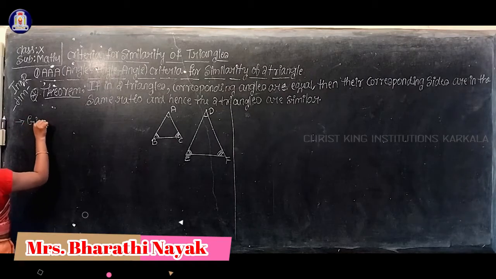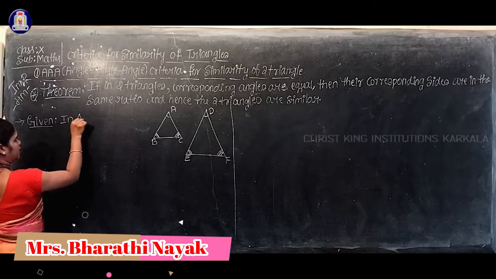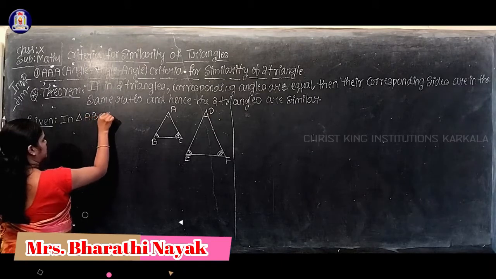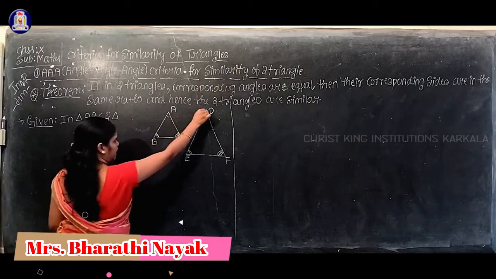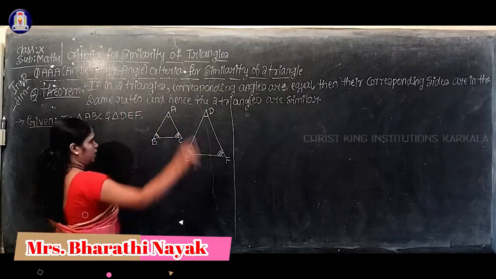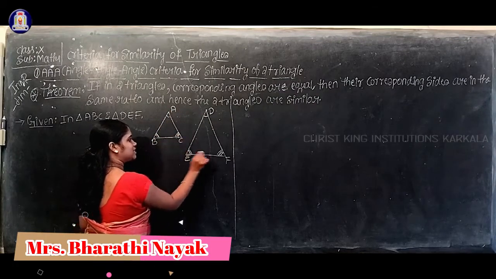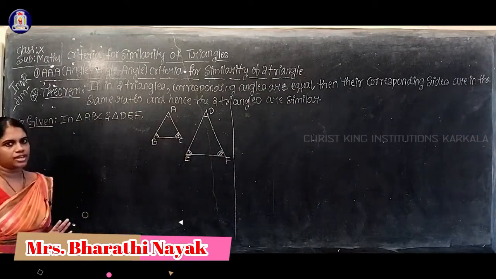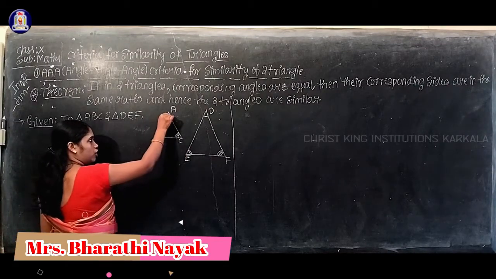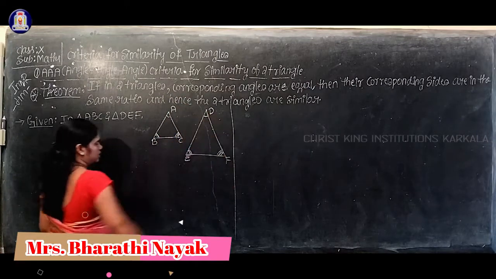Given: in triangle ABC and triangle DEF, the corresponding angles are equal. This is already given in the statement. Which are the corresponding angles here? For angle A, the corresponding angle is D.